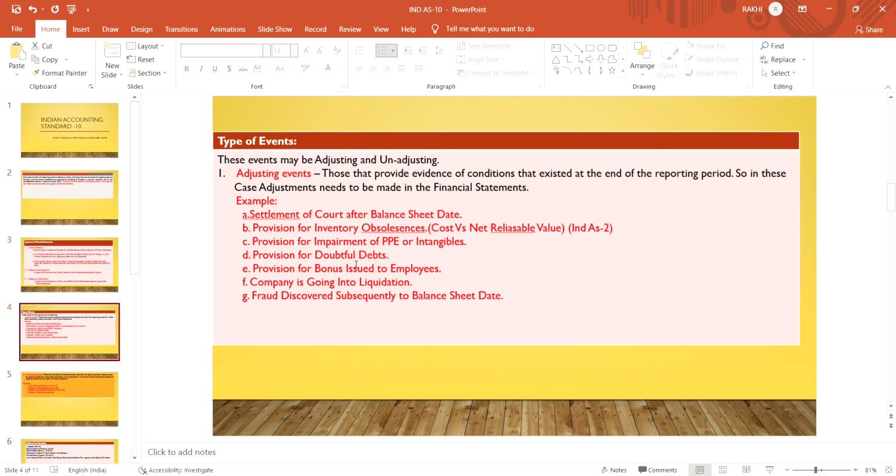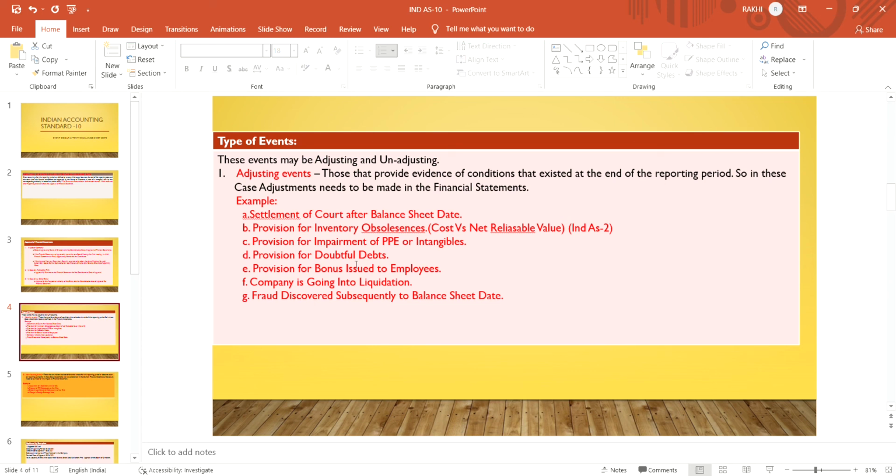Provision for impairment of property, plant and equipment and intangibles. Provision for doubtful debt. The company knows that the debt is not good, they will make a provision in the financial statement. Provision for bonus issued to the employees. The company knows that we have to give the bonus to the employees. So that event occurs after the balance sheet date, but the provision is to be made on the balance sheet date because the company knows that they have to pay bonus to the employees.